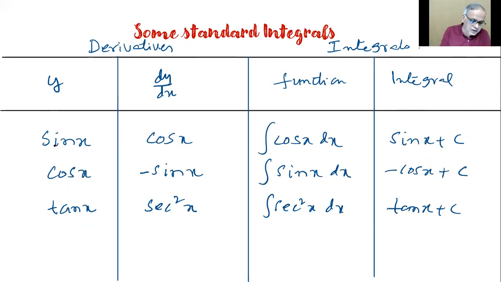Few more I've given anyway. Differentiation of sin x is cos x, children. So integral cos x dx is sin x plus c. Differentiation of cos x is minus sin x. Therefore, minus sin x dx is cos x. So integral sin x dx is minus cos x. Differentiation of tan x is secant square x. Therefore, integral secant square x dx is tan x.